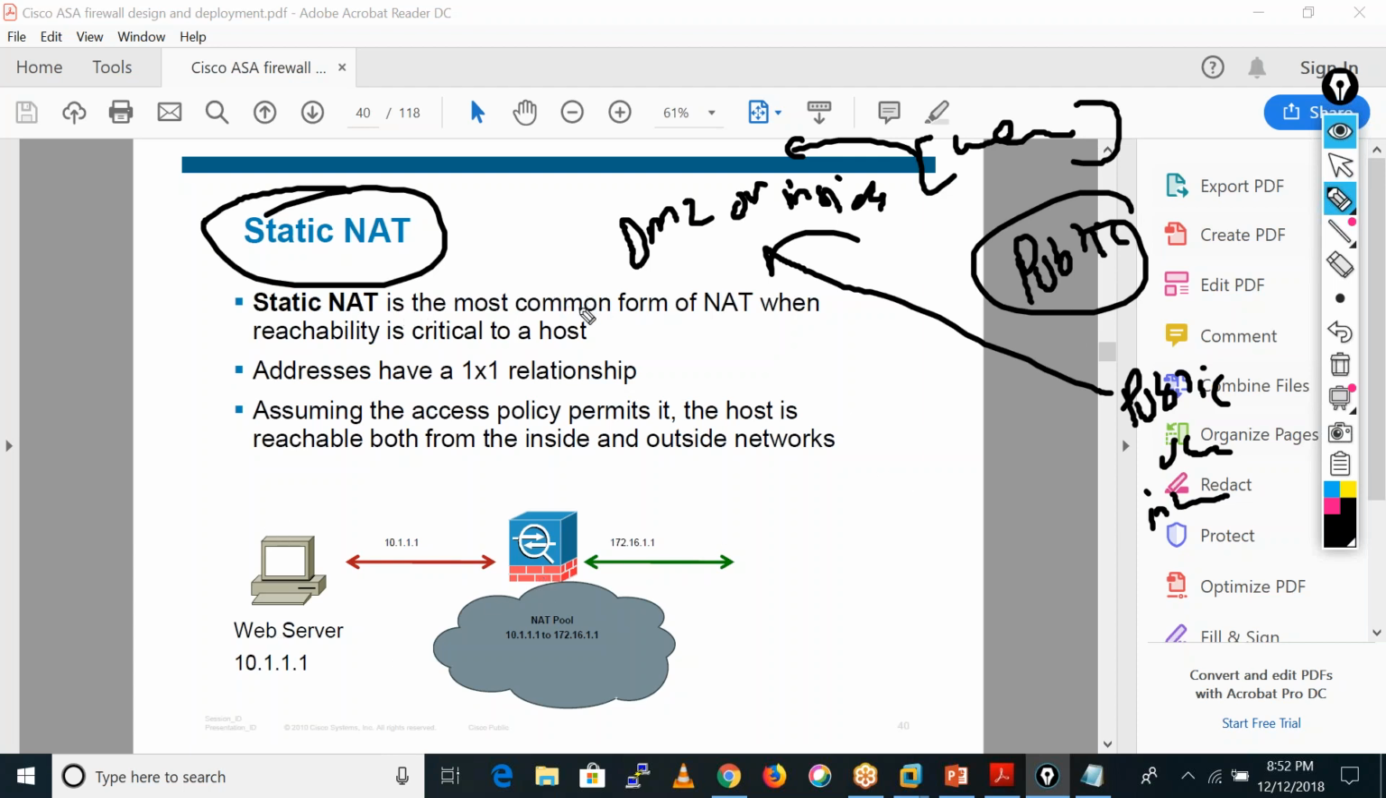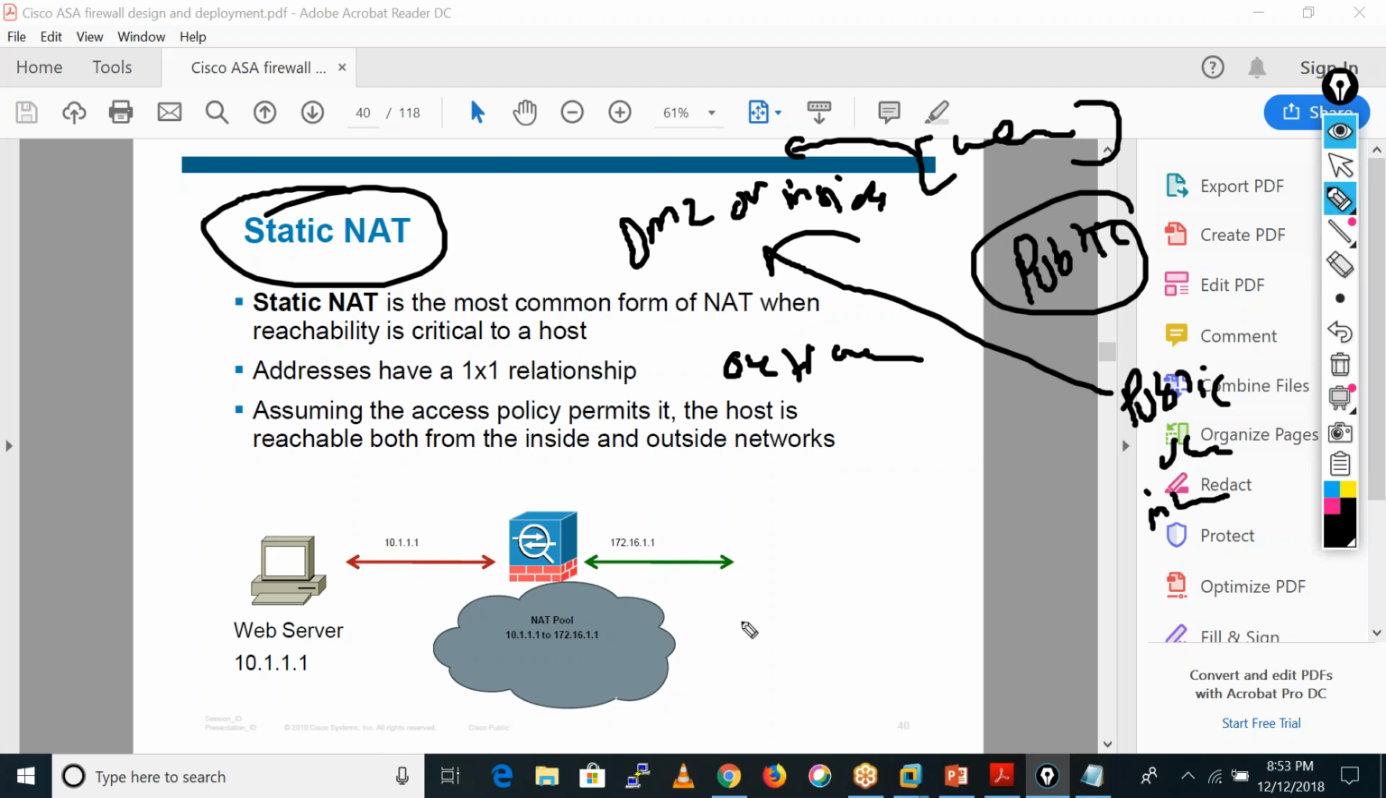Static NAT is the most common form of NAT when reachability is critical to a host. Addresses have a one-to-one relationship, it's one-to-one mapping only. Assuming the access policy permits, the host is reachable both from the inside and the outside network.